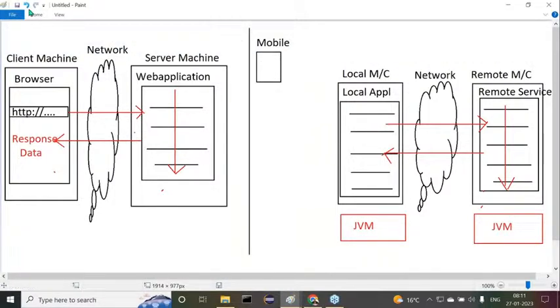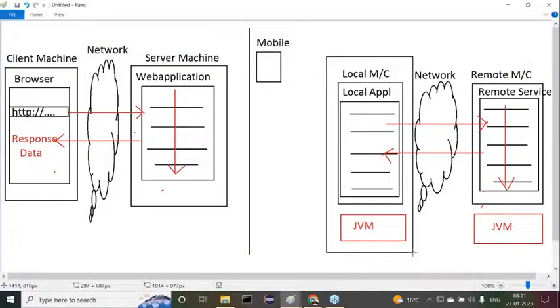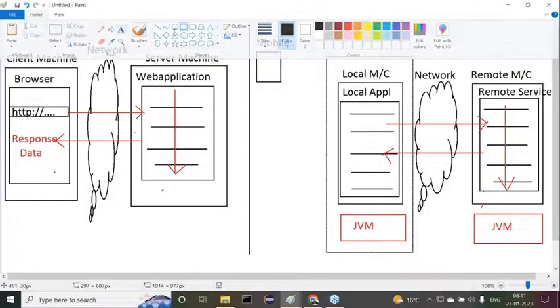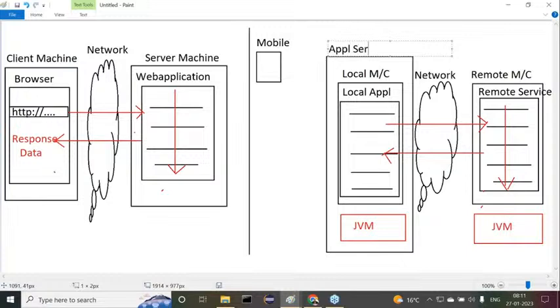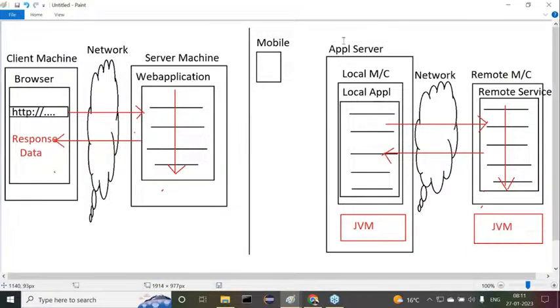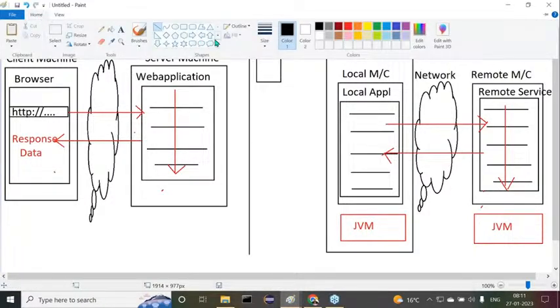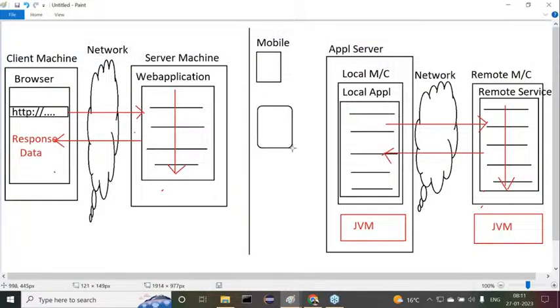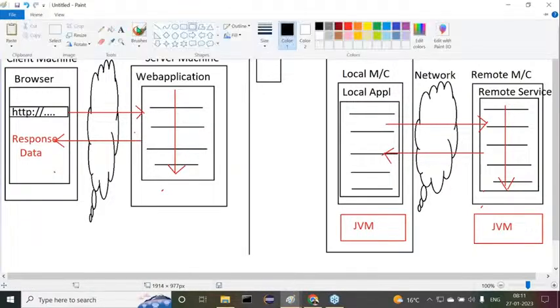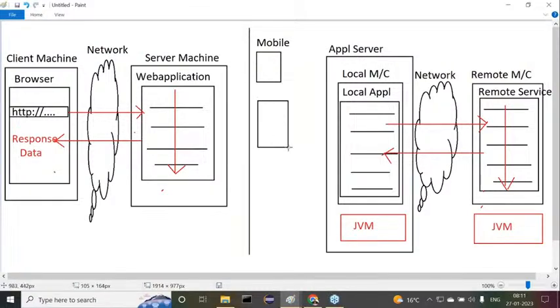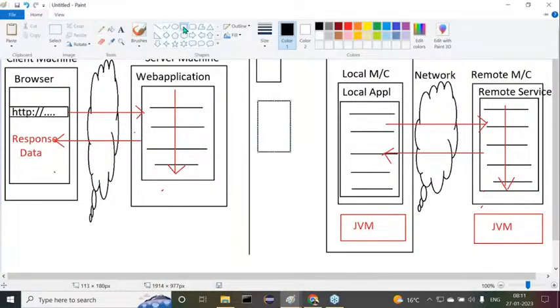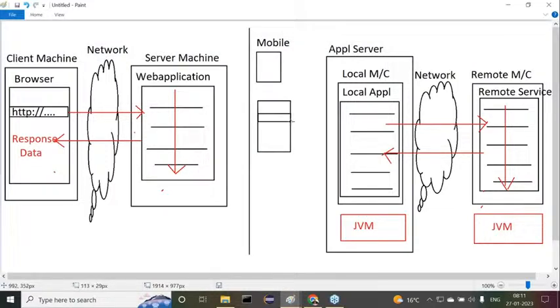Before that, I'm telling you, observe carefully. I want to take this entire local application into a server. I may use an application server, maybe Tomcat or WebLogic or whatever, some application server. So here we may have a mobile client, or maybe here we can have a browser. Browser is acting as another client here, a web client. We can understand this clearly. This is a mobile client and this is a web client.